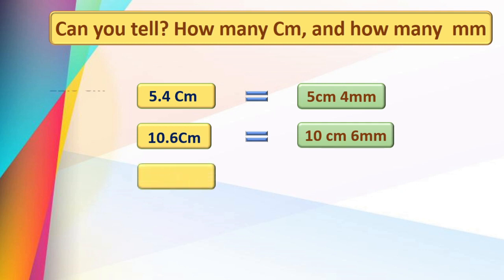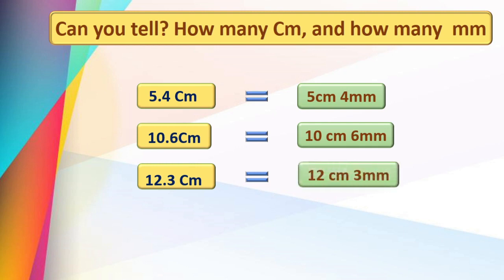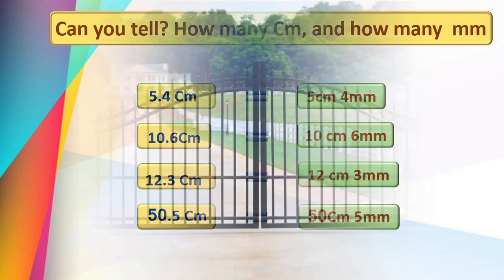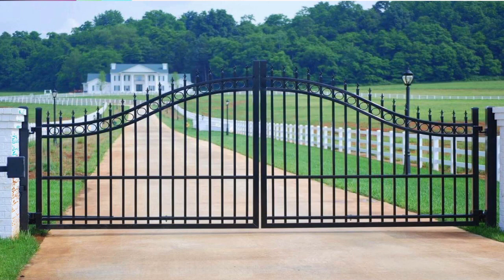Next is 12.3 centimeter. That is equal to 12 centimeter and 3 more parts, that is nothing but 3 millimeter. Here one more. 50.5 centimeter is equal to 50 centimeter and 5 millimeter. Right? Okay.